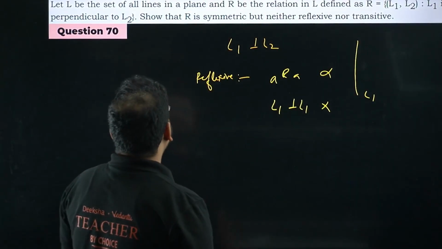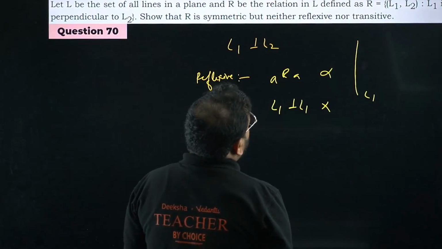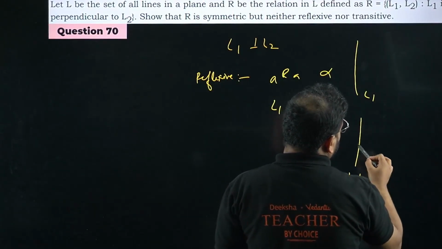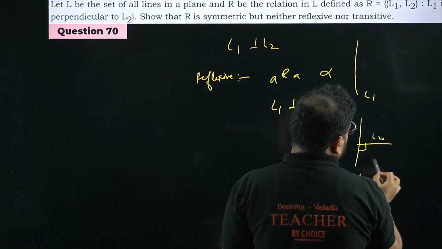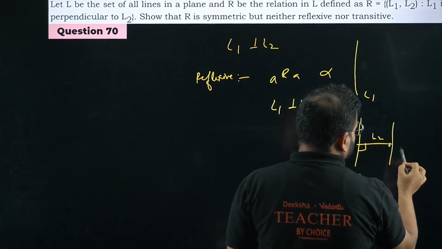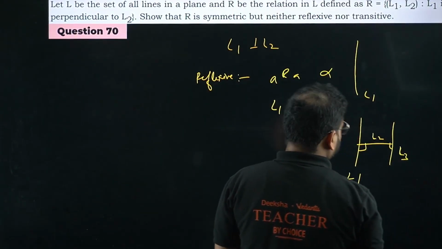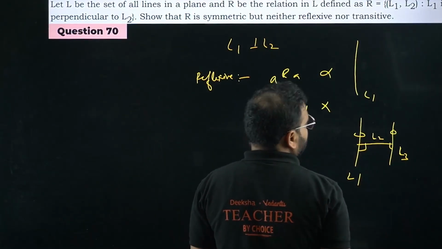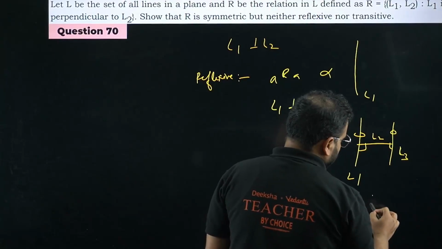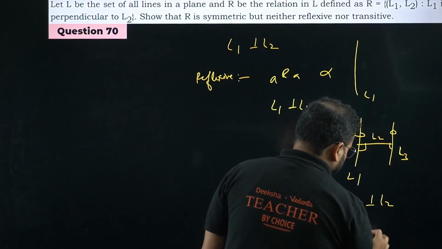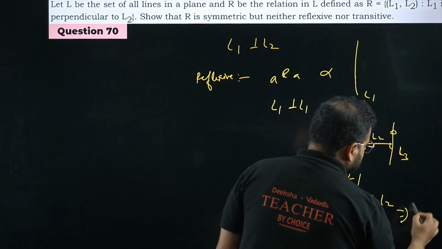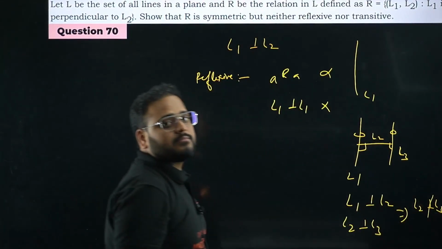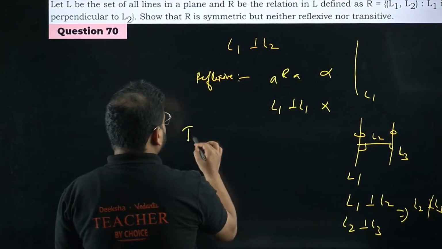Same way, transitive. If I say L1 is like this, and L1 and L2 are perpendicular, this is L2. And if I say L3 is perpendicular to L2, what will happen? Actually, L3 and L1 will become parallel. We can't say that if L1 is perpendicular to L2 and L2 is perpendicular to L3, then L1 will be perpendicular to L3. That's not possible.